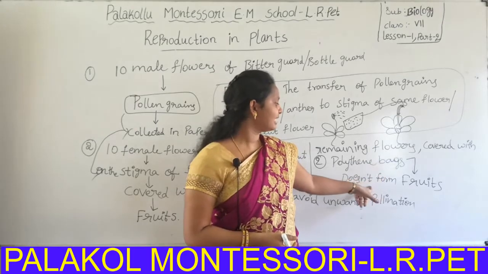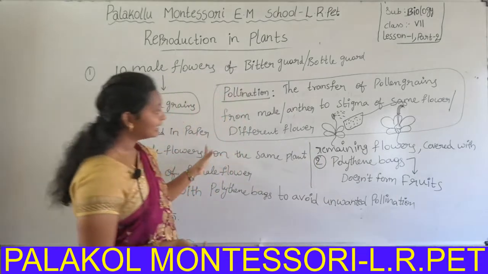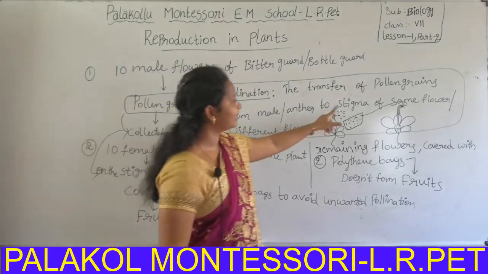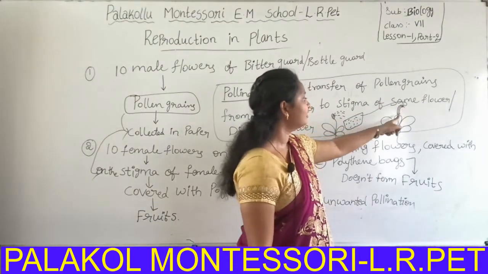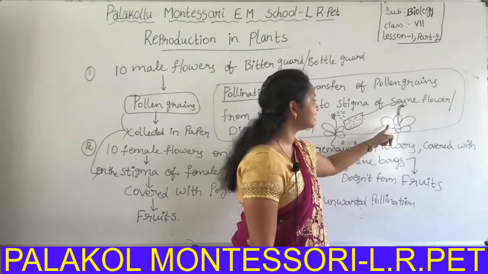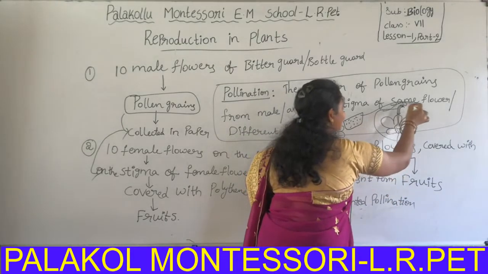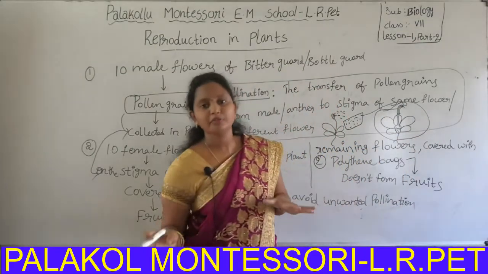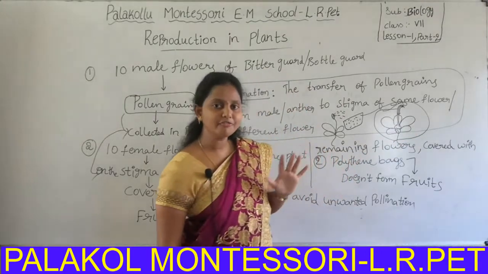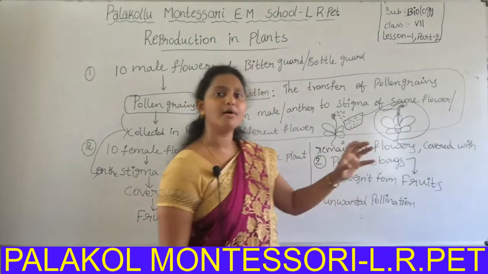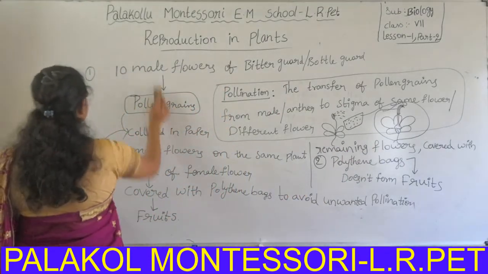So these flowers do not form any fruit. But in this experiment, the pollen grains are collected and transferred to the stigma of the selected 10 female flowers, and only after that the flowers are covered with a polythene bag and left for a few days. After that the flower ovary is converted to fruit. This is the formation of the ovary into the fruit. This is called pollination.